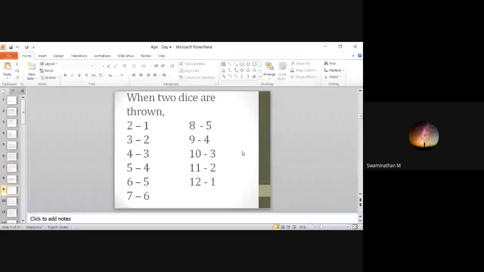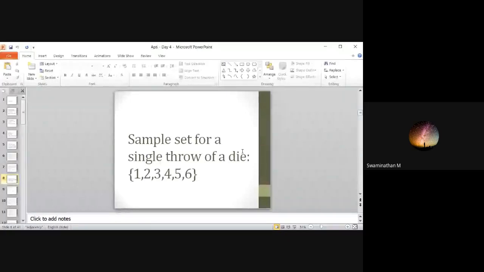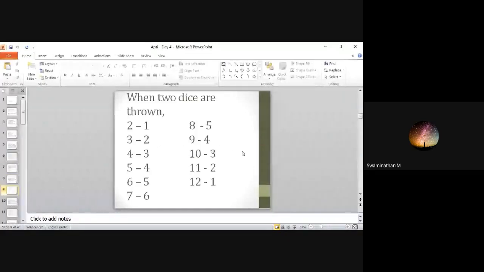So this is the sample set for a single throw of a die, and this is when 2 dice are thrown. For the sum 2, there is only one combination, 1 comma 1. I hope you people know this. For 3, it can be 1 comma 2 or 2 comma 1, 2 combinations. For 4, 1 comma 3, 2 comma 2, and 3 comma 1. So it will come like this. For 2, 3, 4, 5, 6, it will be 1, 2, 3, 4, 5, 6, and then decrease 5, 4, 3, 2, 1.